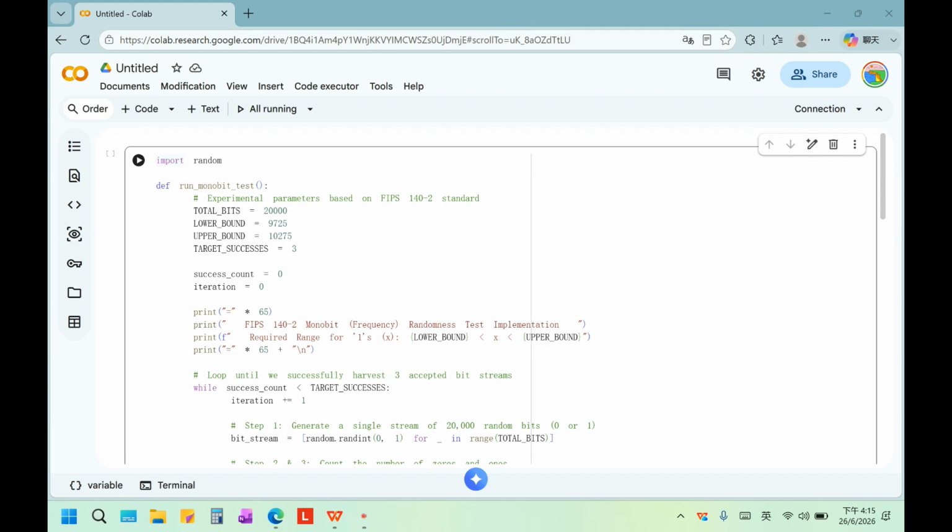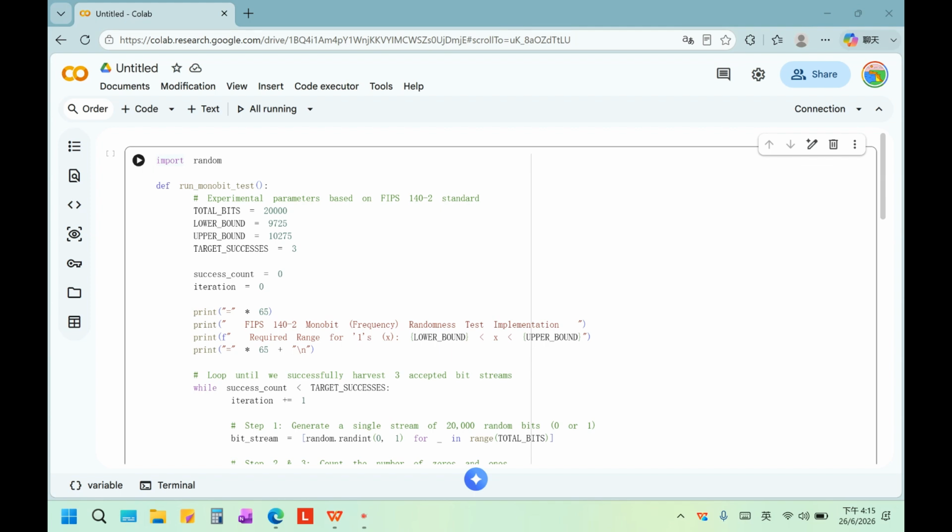Then I define the variables that are used to count the number of successful tests and the total number of iterations. The while loop keeps running until 3 bit streams pass the test. Then the program generates a random bit stream containing 20,000 bits. Each bit is randomly assigned as 0 or 1.